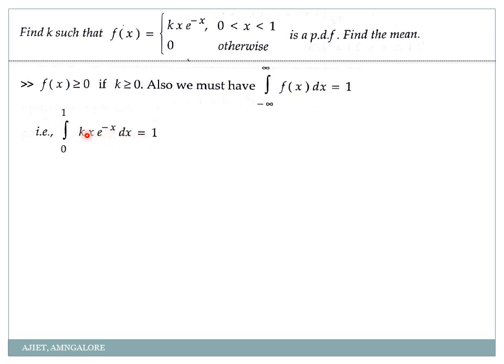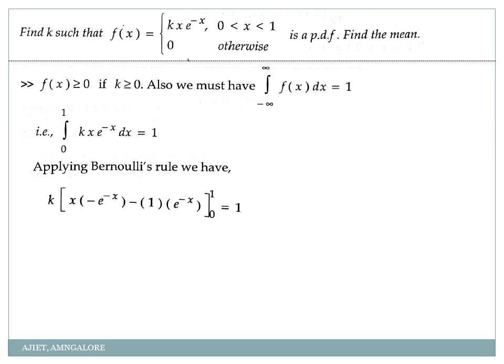Okay, now how will you integrate this? This is the important thing here. Most of the time students make mistakes here. So we have to apply the integration of x e^(-x) dx. We have to go for the UV rule. You remember: u into integration of v, minus u' into double integration of v, plus u'' into triple integration of v, go on doing until u becomes 0. Correct? Bernoulli's rule. Same way here, just check, we are applying that Bernoulli's rule.